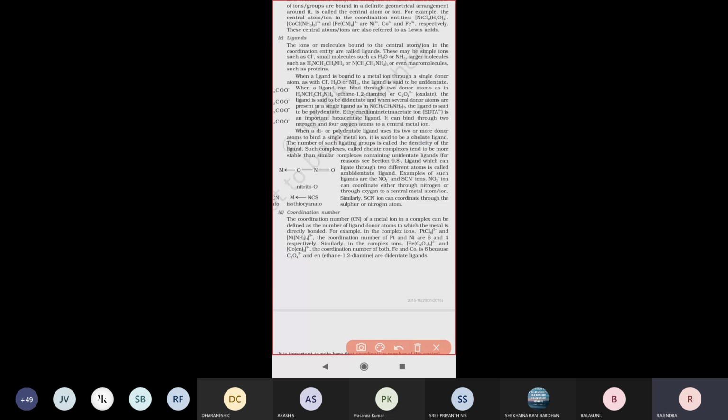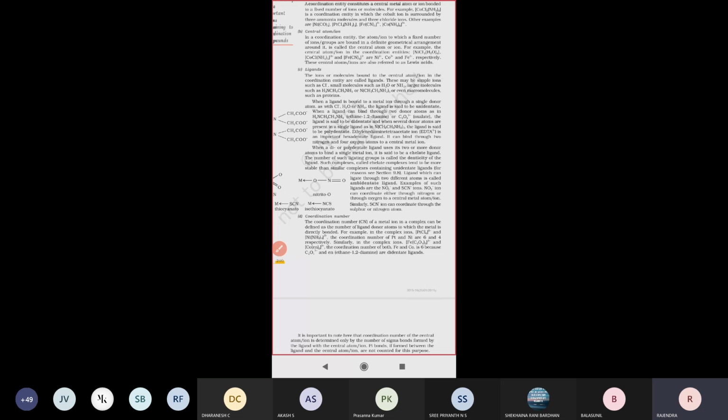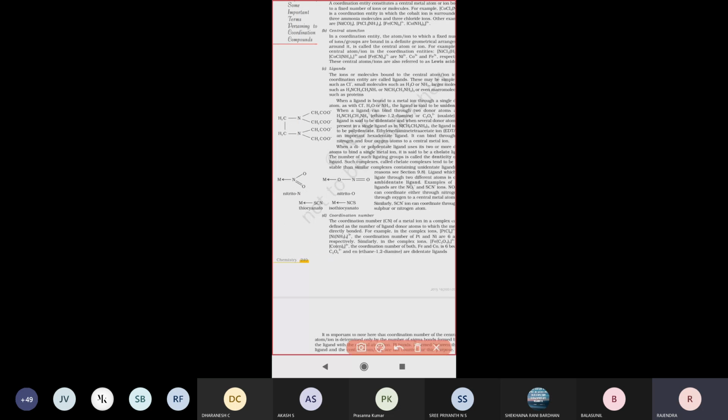For example, with cyanate, this is another example. In the first one, the metal is bonded to N, single bond, with a double bond to O. In the next one, the metal is bonded through oxygen, then N, double bond O.